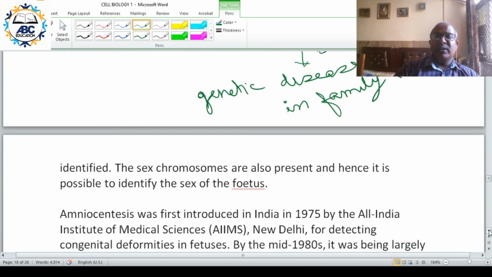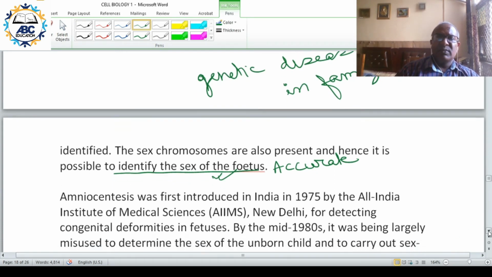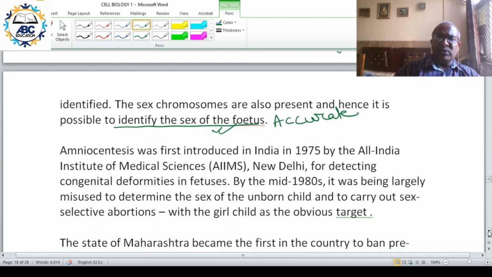Now this technique is accurate, and it has been misused to identify the sex of the fetus. Amniocentesis was first introduced in 1975 by AIIMS, New Delhi.